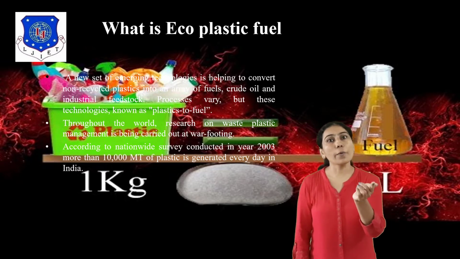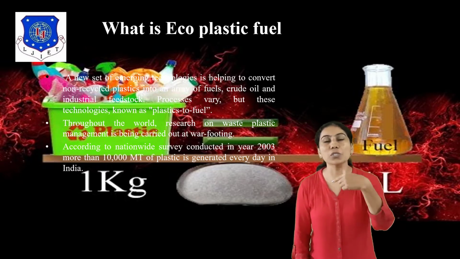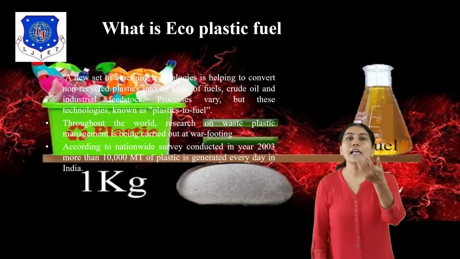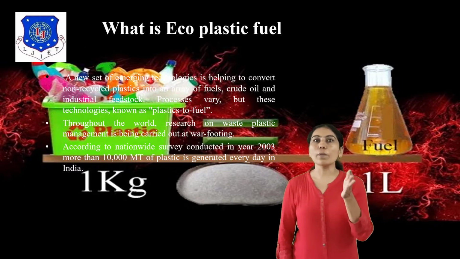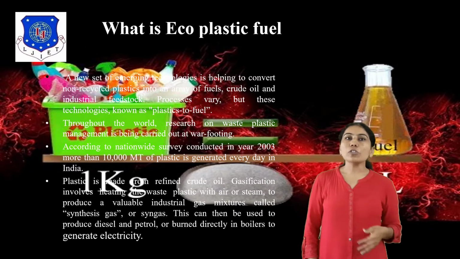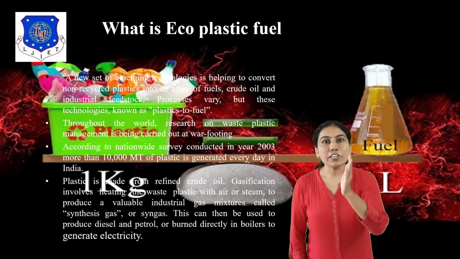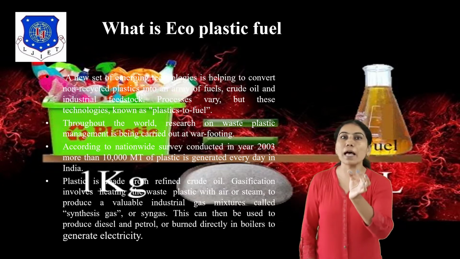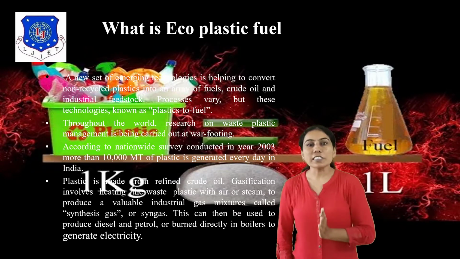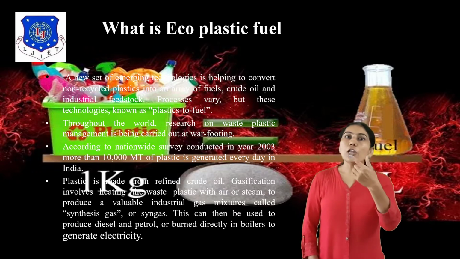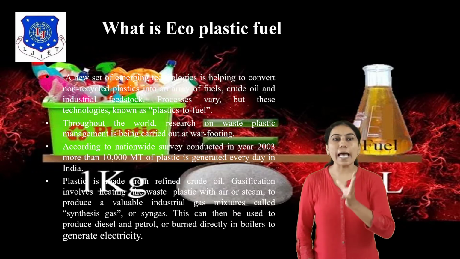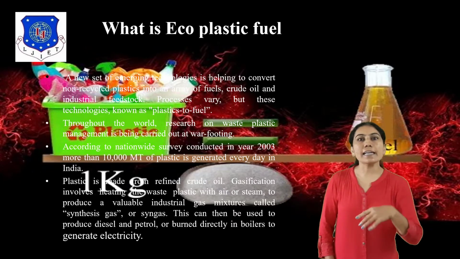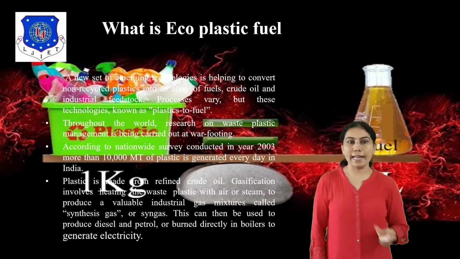Waste plastic is converted into a new product, fuel, and as a fuel you can use it in different types of applications, such as automobiles and others. Plastic is made by refining crude oil. Gasification involves turning waste plastic into air or steam to produce a valuable industrial product. This can be used to produce diesel and petrol, or burned directly with coal to generate electricity.